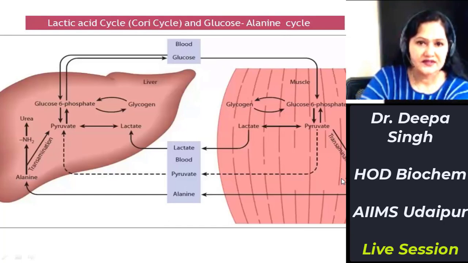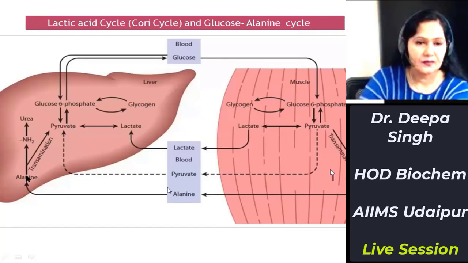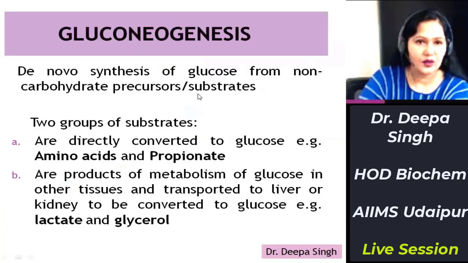This alanine is formed in muscle. How is it formed? In muscle by glycogenolysis, glycogen forms glucose 6-phosphate. Glucose 6-phosphate forms pyruvate. This pyruvate by transamination forms alanine. Alanine is taken up by liver. In liver, alanine gets converted back to pyruvate. Pyruvate forms glucose by gluconeogenesis. This glucose enters the blood circulation. So this is how muscle glycogenolysis indirectly contributes to maintaining the blood glucose level by glucose alanine cycle. So the second hyperglycemic factor was glycogenolysis, and the third one is gluconeogenesis.